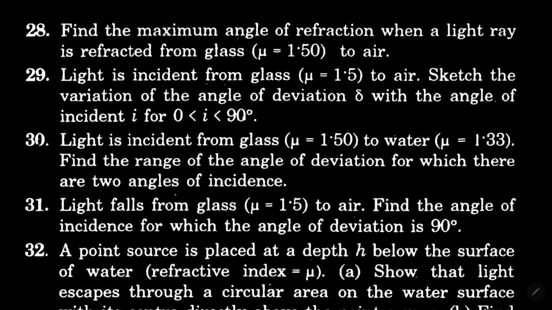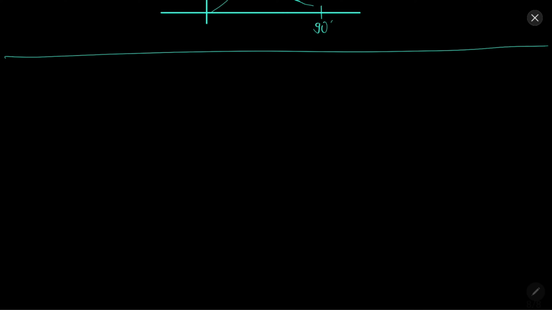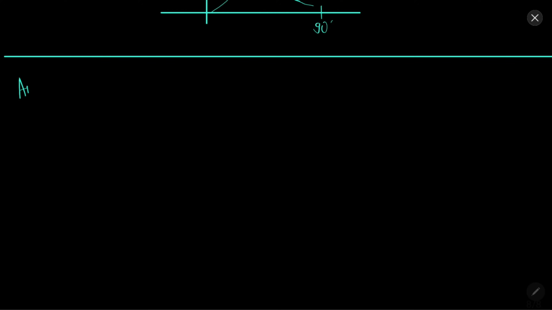In question 30, light is incident from glass to water. Find the range of angle of deviation for which there are two angles of incidence. Solution 30. So, two angles of incidence.